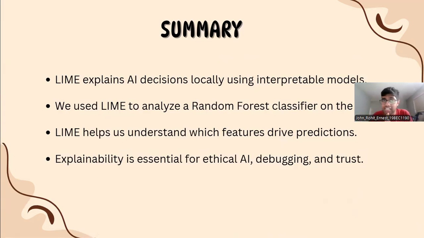And as I mentioned before, explainability is the talk of the town. It's essential for ethical AI, debugging and trust. Trust is very important in the field of AI. There are techniques such as integrated gradients and Grad-CAM, which you can use for images. There is something called SHAP, which is somewhat advanced compared to LIME. So there are many such techniques. It's a very good explainability technique.